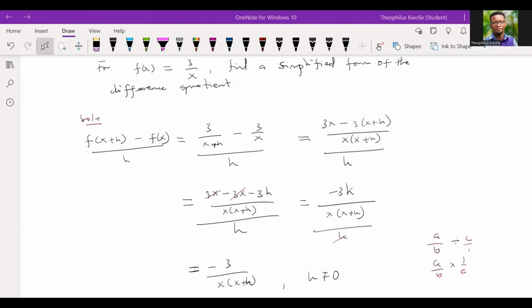And I also want to stress that the difference quotient is the same as the slope formula, and both give the slope of the line between 2 points. We also said that the difference quotient gives the average rate of change between 2 points on a graph represented by a secant line. Already we now know what the secant line is. So I want you to take notice of this.